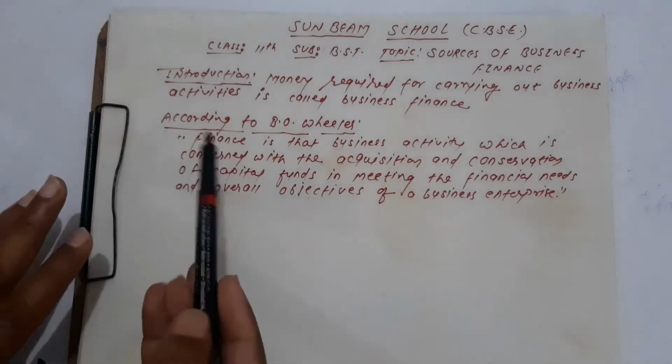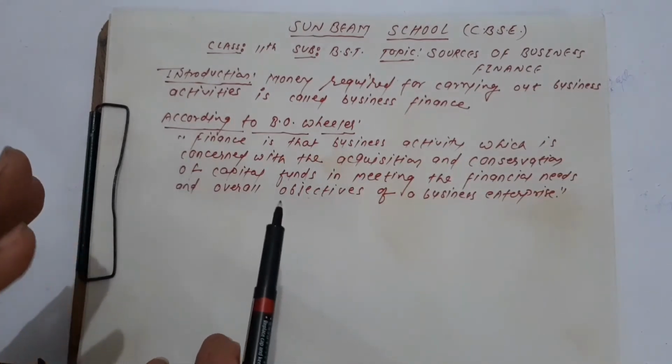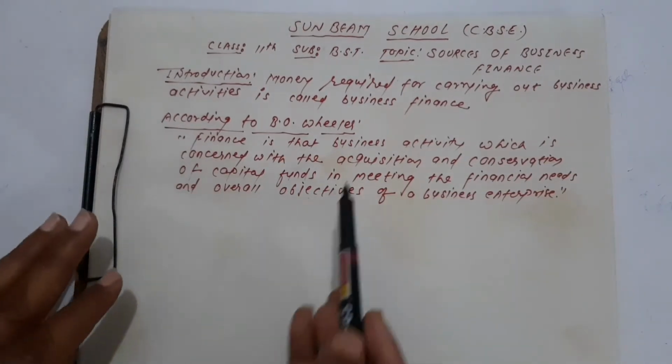Got it? Finance is that business activity which is concerned with the acquisition.